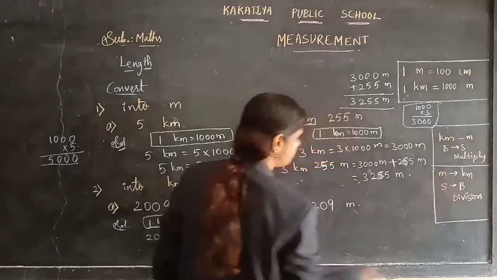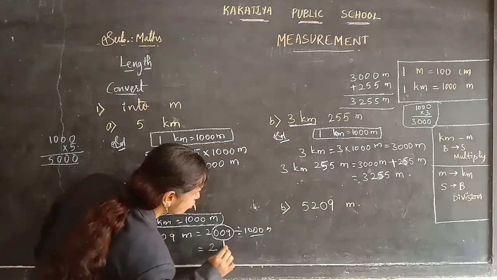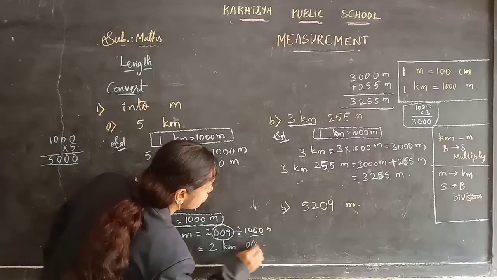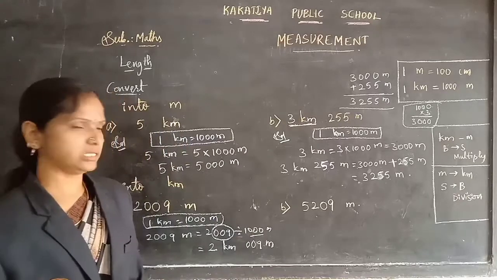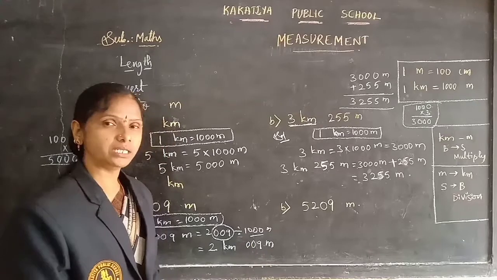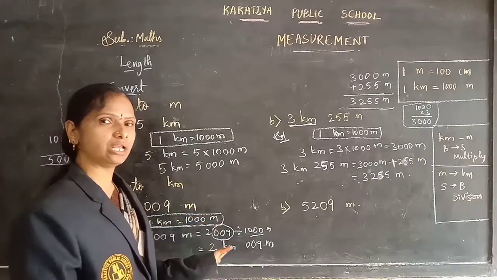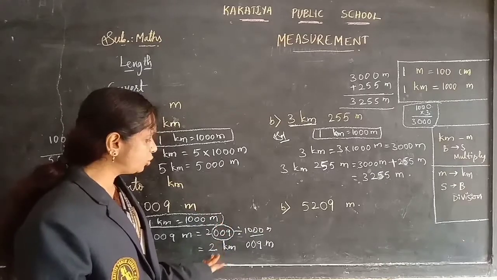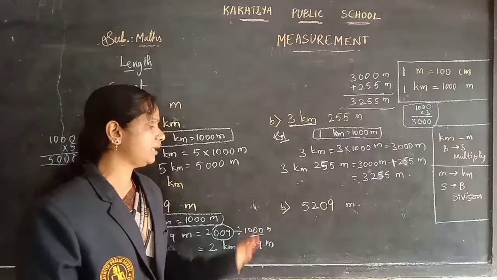Smaller measurement is meters, and bigger measurement is kilometers. So here it is 2 kilometers 009 meters. 009 meters is nothing but 9 meters. The answer will be 2 kilometers 9 meters. So 2009 meters, if we change it to kilometers and meters, will be 2 kilometers and 009, nothing but 9 meters.